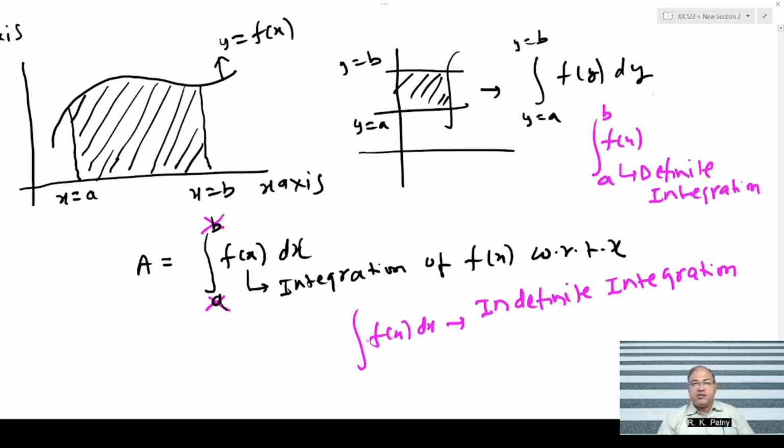So integration is nothing but mathematics. When a curve is given and you want to add below the curve from the lower limit to the upper limit, then you use integration. And integration is of two types. One is indefinite integration, another is definite integration. In indefinite integration we don't have limits, and in definite integration we have the limits.